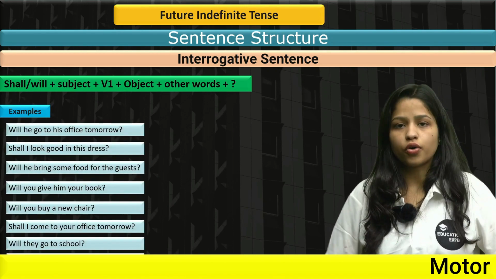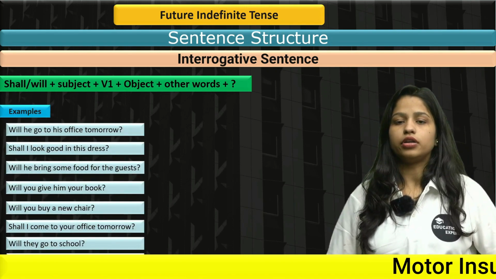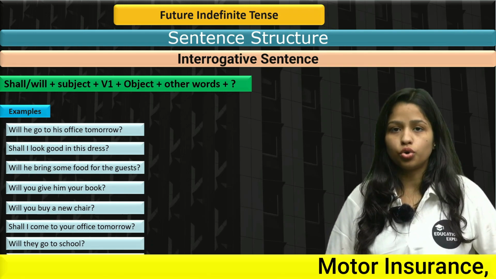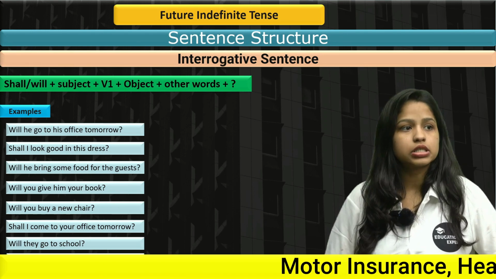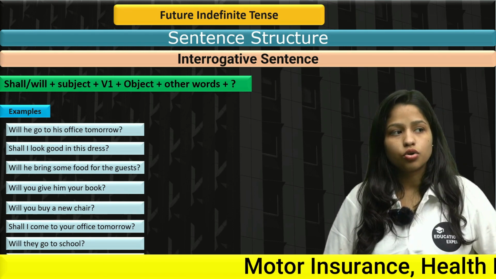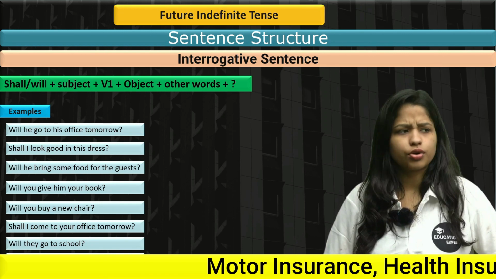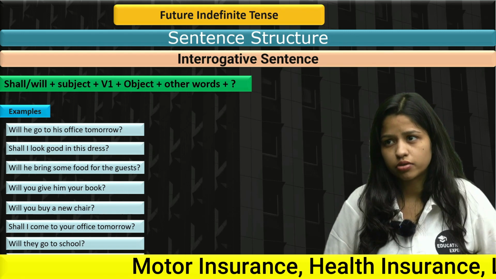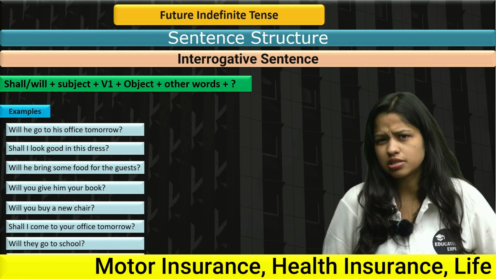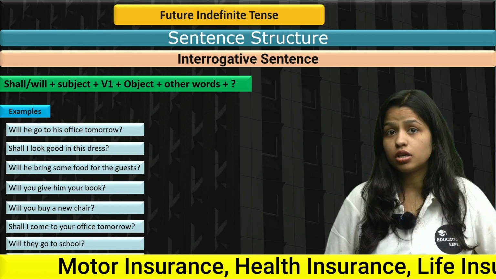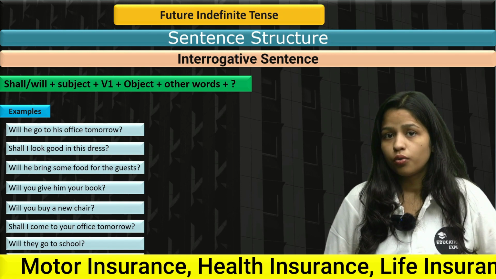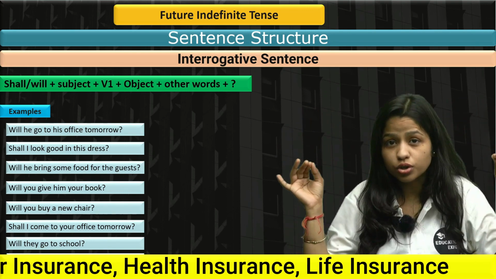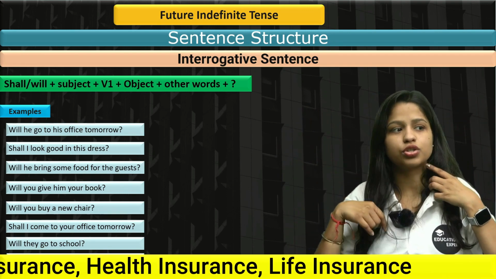Will he go to his office tomorrow? See, according to the structure: will, plus subject he, plus V1 go, plus object to his office, plus the word tomorrow. Will he go to his office tomorrow? Shall I look good in this dress? I often ask this question to someone when we are at a shopping mall. At that time, we ask the other person we are with, will this dress, or shall I look good in this dress? This is the most common question asked by girls.